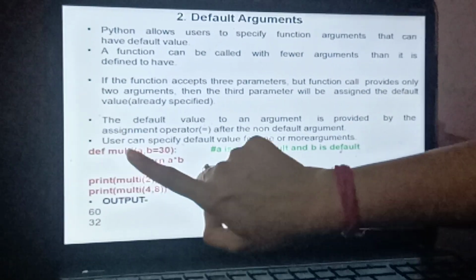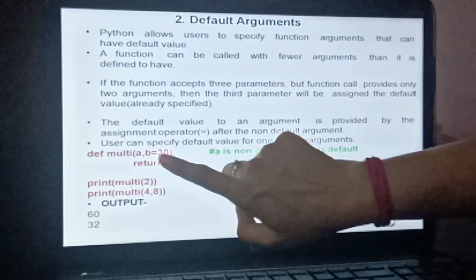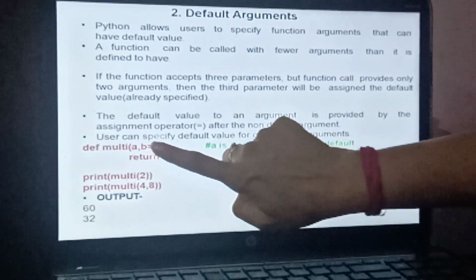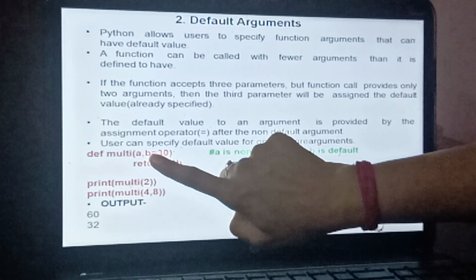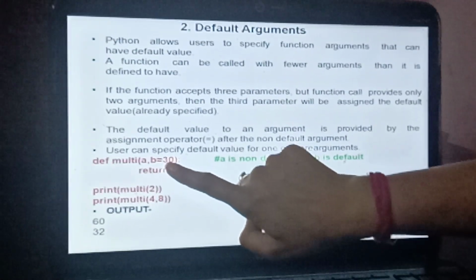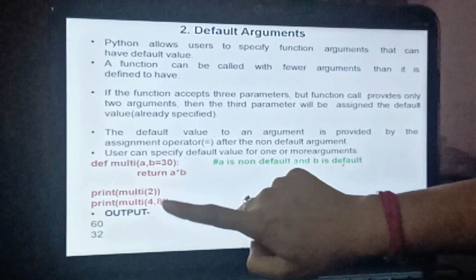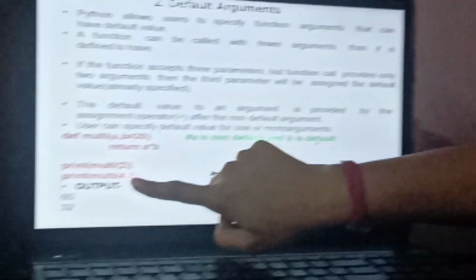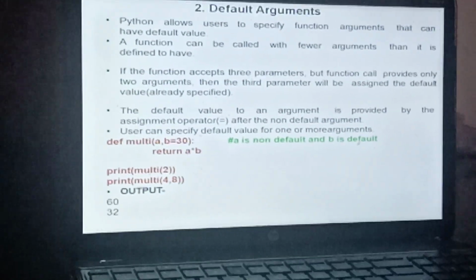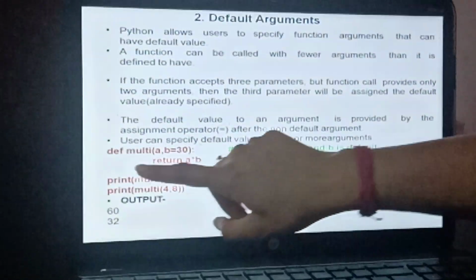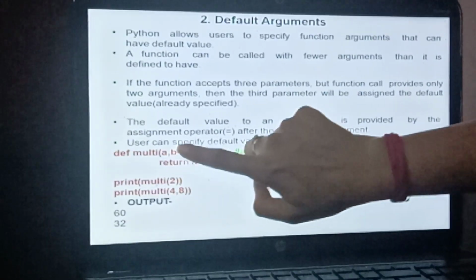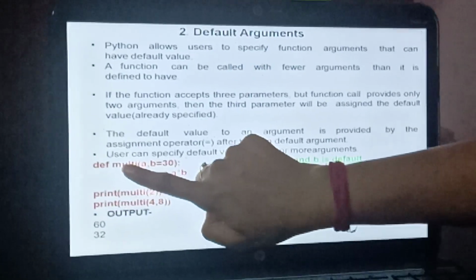def multi, I have taken 2 parameters, a and b. So a comma b assigned 30. This 30 will become the default value for b. If I am not going to assign any value at the function call for b, it is going to take its default value of 30. But if I assign any new value at the time of function call, it is going to take that new value, or you can say it overrides that value. So def multi a comma b assigned 30, this b becomes the default argument for this function multi.